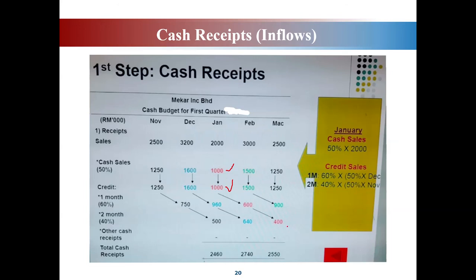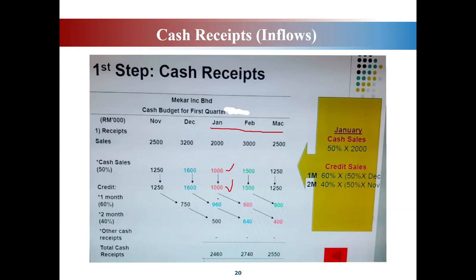This is the flow lah. Okay, how do you get this amount? 960 ringgit. 960 ringgit is from the previous month transaction. Okay, you know that in December, that's why the question gives you the previous month's data. Even though you only need to focus on these three, you still need the information of previous month because of this item lah, especially for credit sales.